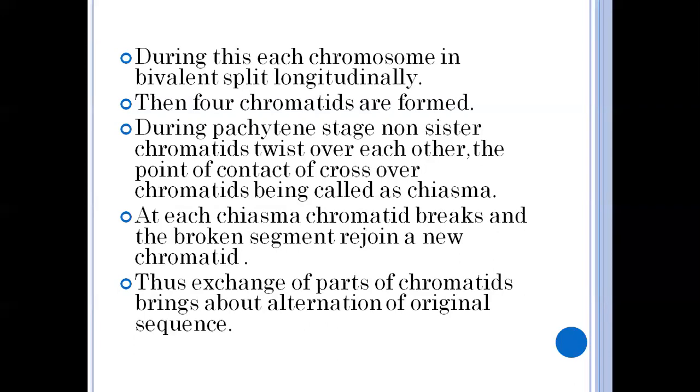In the pachytene stage, the non-sister chromatids of homologous chromosomes pair, twist over each other and overlap.